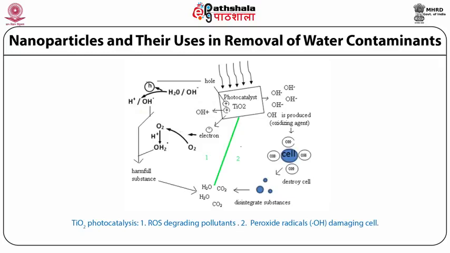So the main parameter which affects the photocatalytic process is the pH of two solutions. One is that of the pollutant being degraded and the second one is the pH of the catalytic solution that is formed during the preparation of this catalyst. And the second main parameter which affects the photocatalytic process is the oxidizing agent.